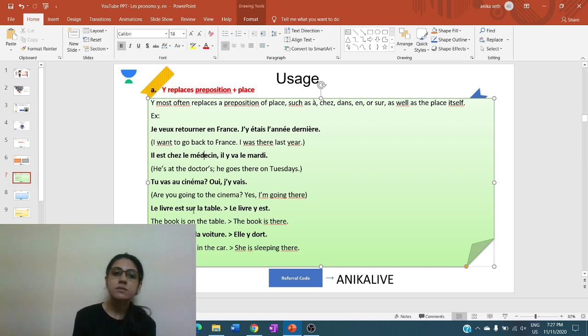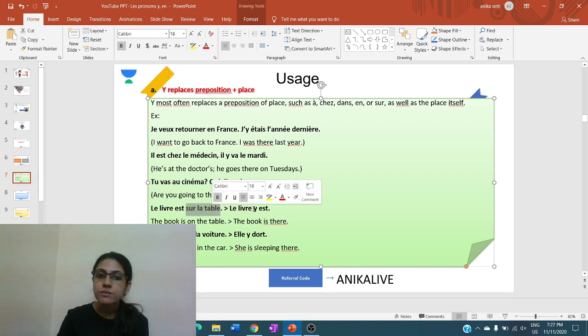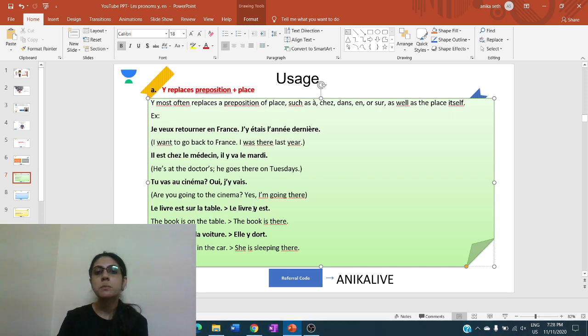Then: Le livre est sur la table. The book is on the table. Le livre y est. On the table, sur is the preposition, sur la table. We are replacing sur la table with the pronoun y.